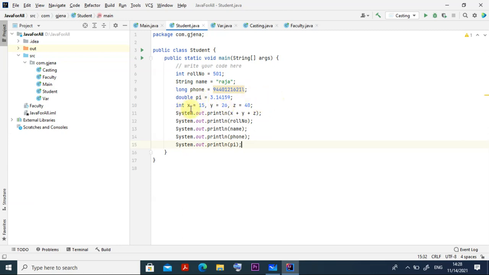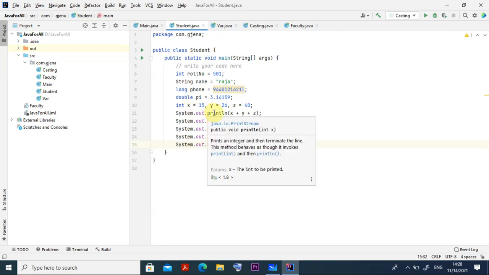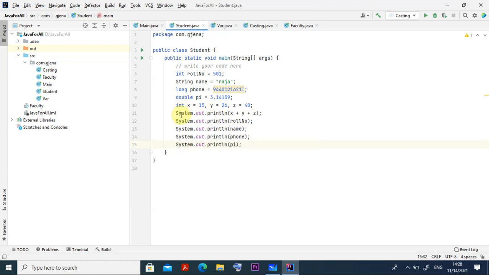Then for these things I write System.out.println, or you can write sout and press Tab. If you type sout and press Tab, the syntax System.out.println automatically comes, with empty braces and a semicolon. Because I declared x as 15, y as 26 and z as 40, I go for x plus y plus z. The output is 15 plus 26 is 41, plus 40 is 81. You should get that.